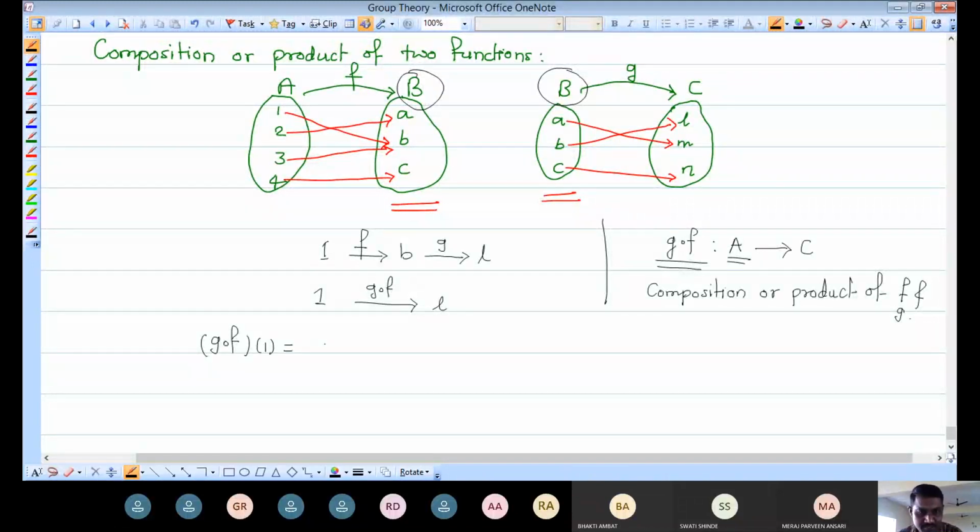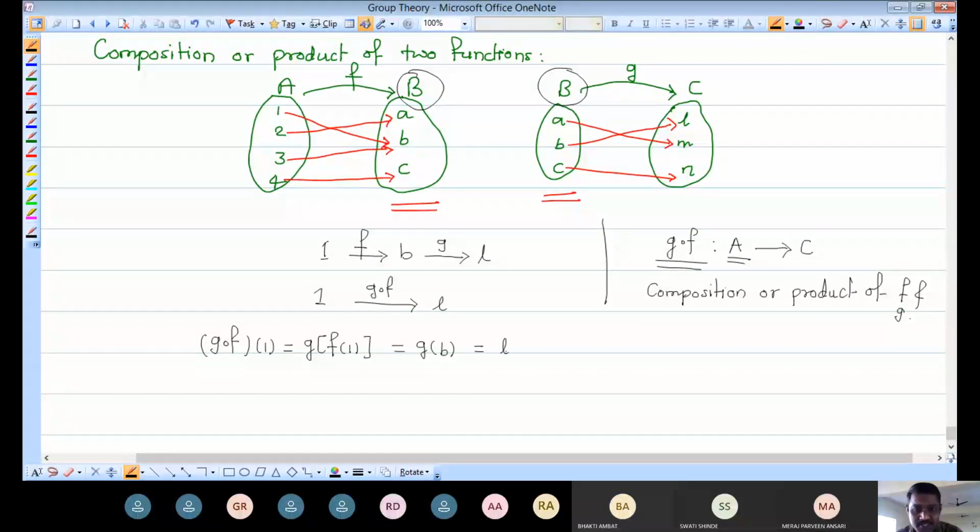So how do we take this image? See here, it is G of F of 1. That means we first take the image of 1 under F. What is the image of 1 under F? From this diagrammatical representation, it is nothing but small b. And what is the image of small b under G?